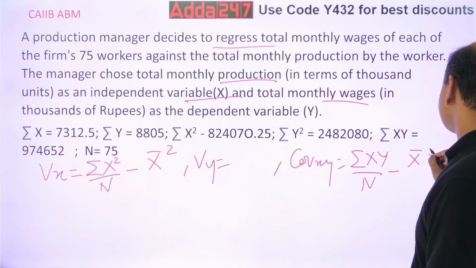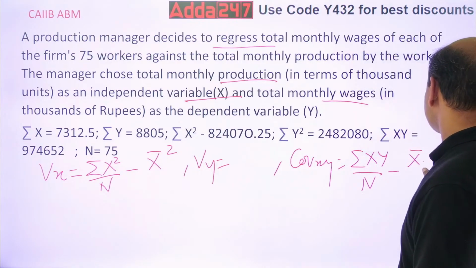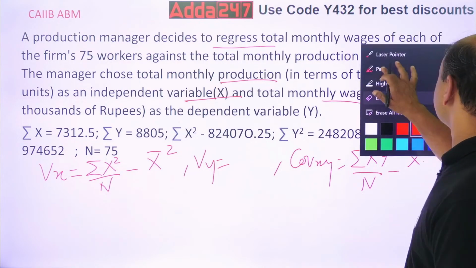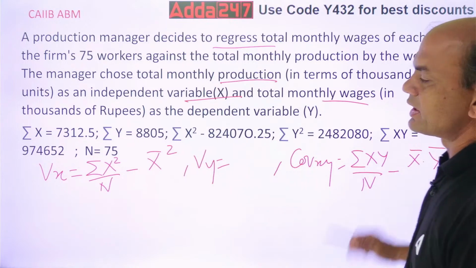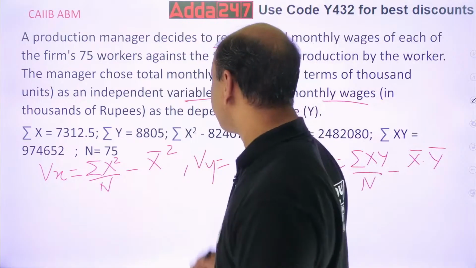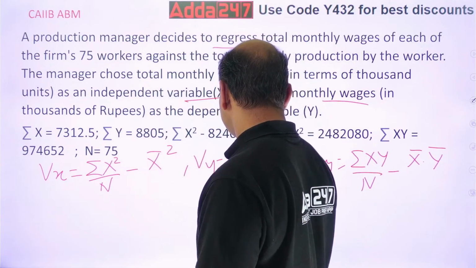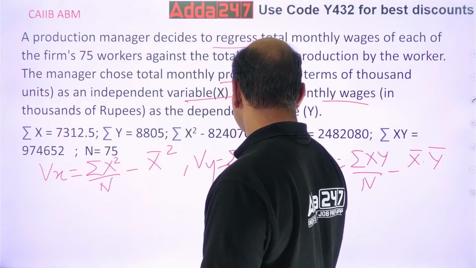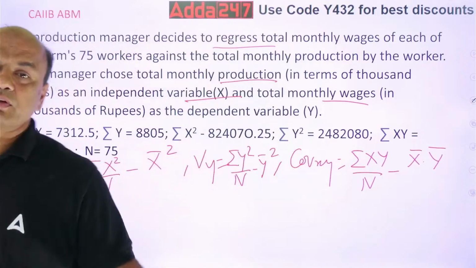Here dot means multiplication. Okay. This is the covariance formula. So understand variance of x, variance of y, and covariance. These are the formulae, and that's why all these elements are given.